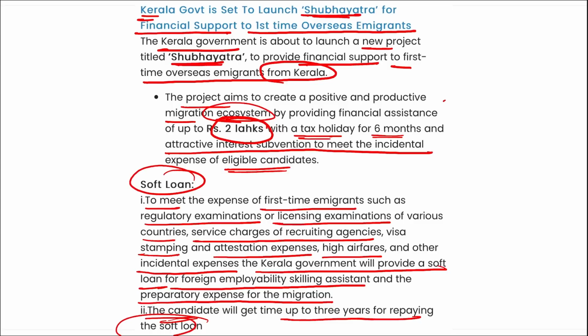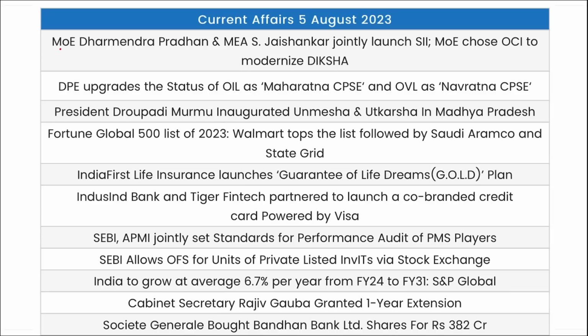So coming back, remember Kerala government is set to launch this Shubh Yatra for financial support to the first-time overseas immigrants, and a loan of up to 2 lakh rupees will be provided here. They can pay this in the next 3 years. So that's all for the day for current affairs, friends. Now let's go for a quick revision.